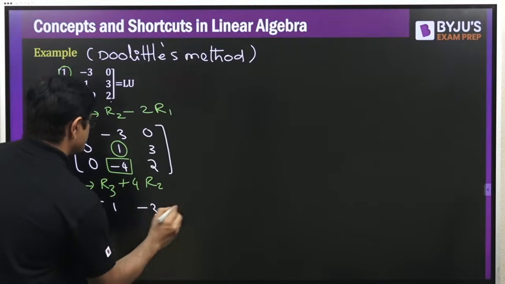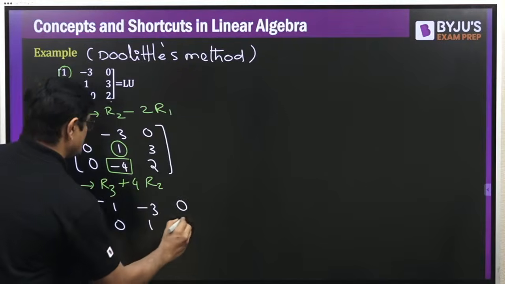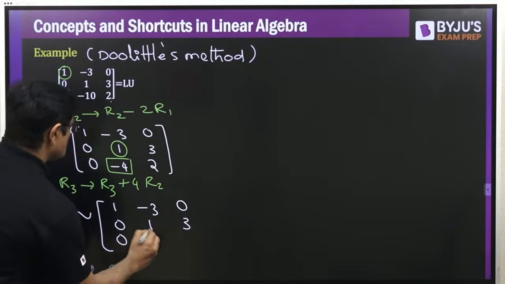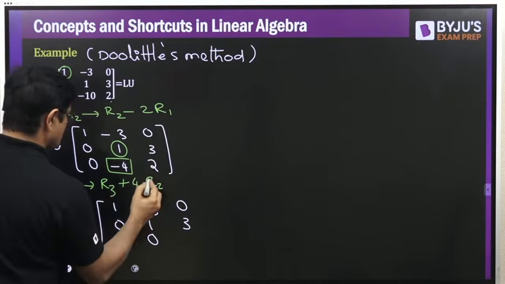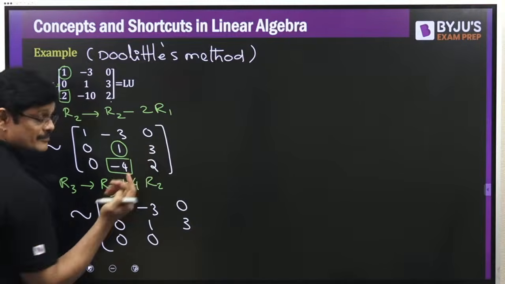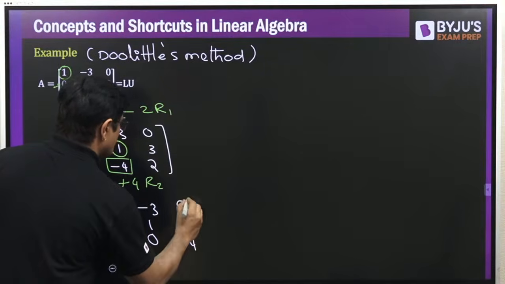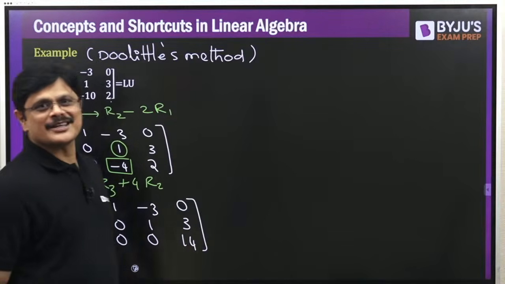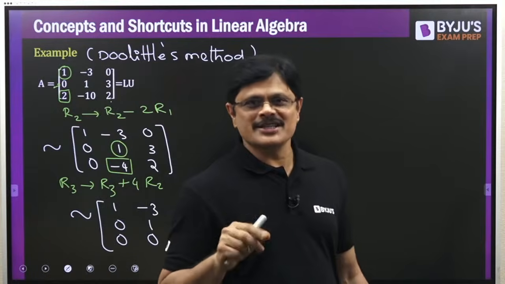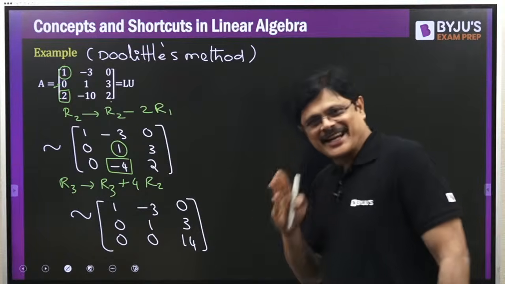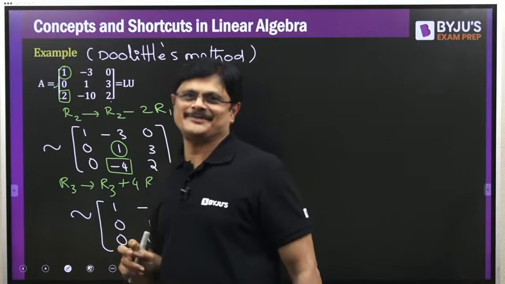1 minus 3 is 0, 0, 1, 3, 0, 0. Now it is 2 plus 6. Correct only? No? 2 plus, sorry, 12. Don't make mistakes like this. 2 plus 12, 14. Be careful with your calculations, sir. Even I make such calculation errors regularly, but you have to be careful. Am I clear?